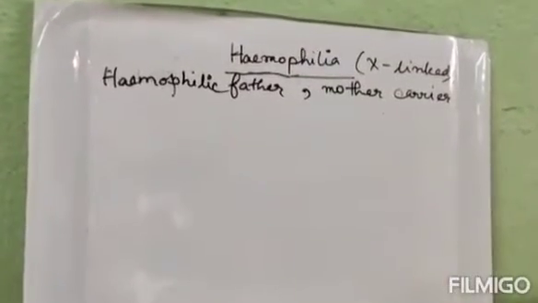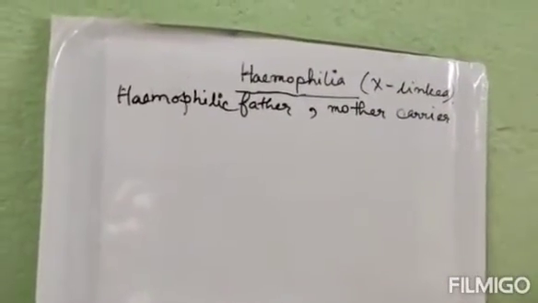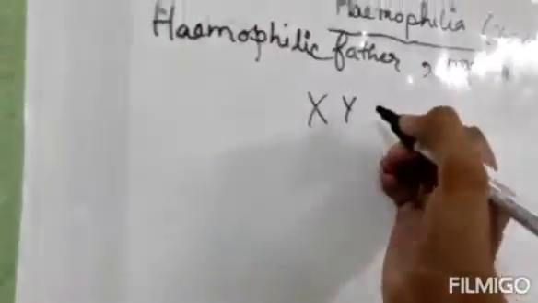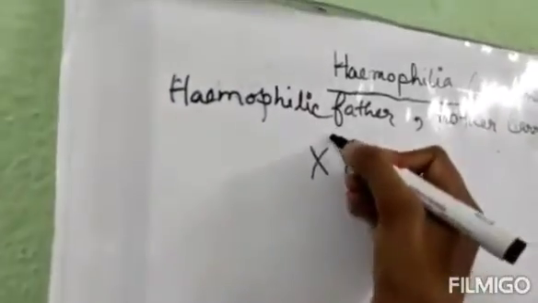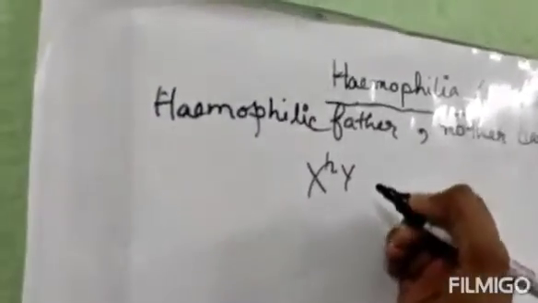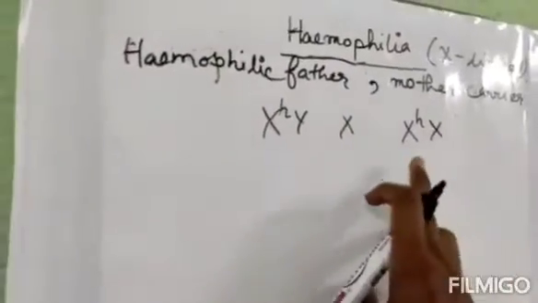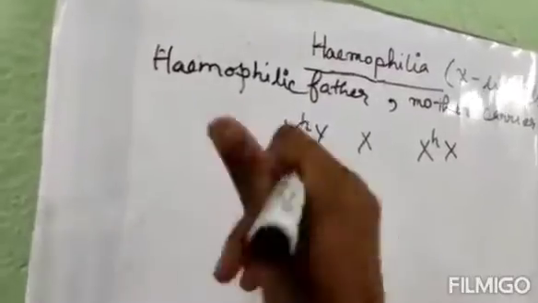Now our next cross is a hemophilic father and a carrier mother. Hemophilic father means XY is the normal composition, but as he is hemophilic it means XHY. And carrier mother means XHX. So carrier mother, hemophilic father.